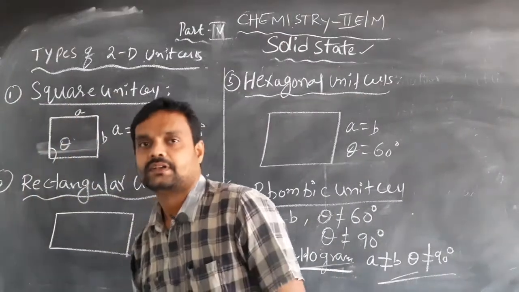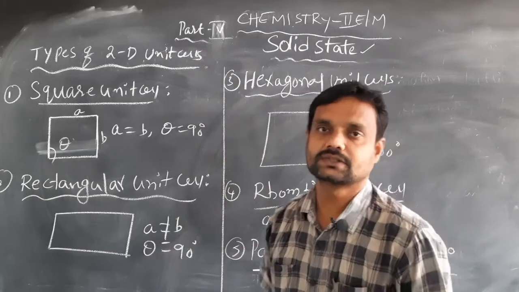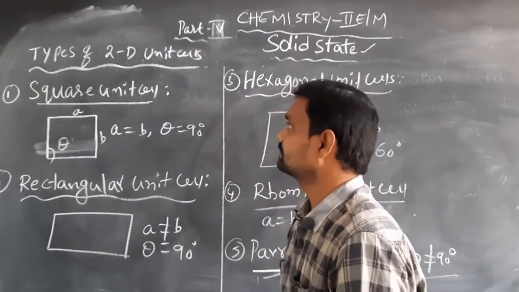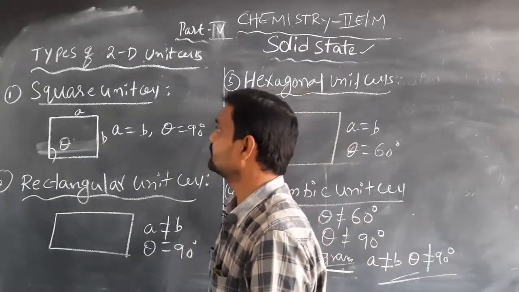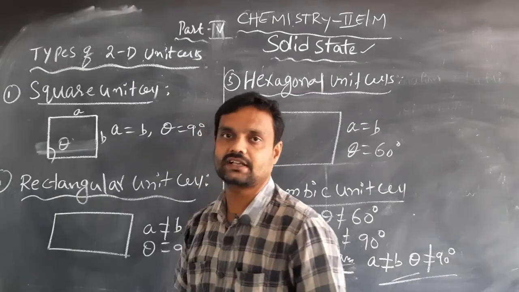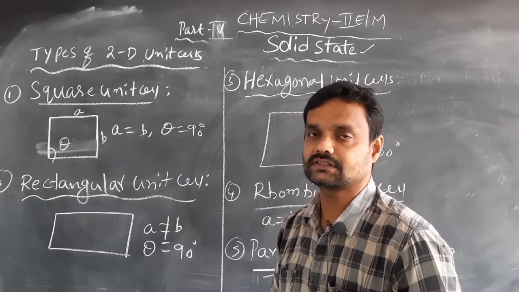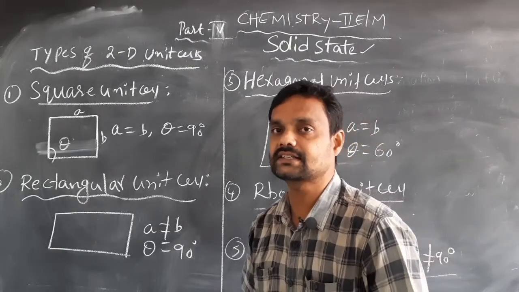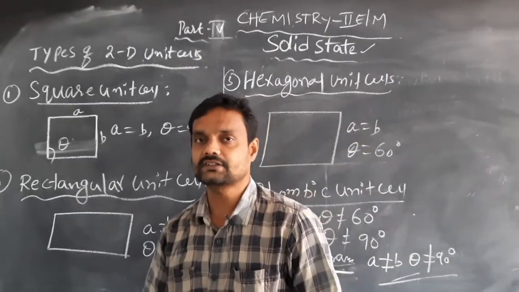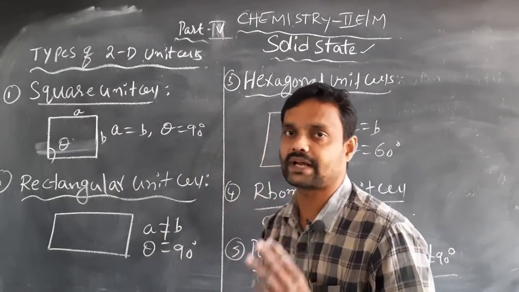Okay. Then we have to see the types of the two dimensional unit cell.